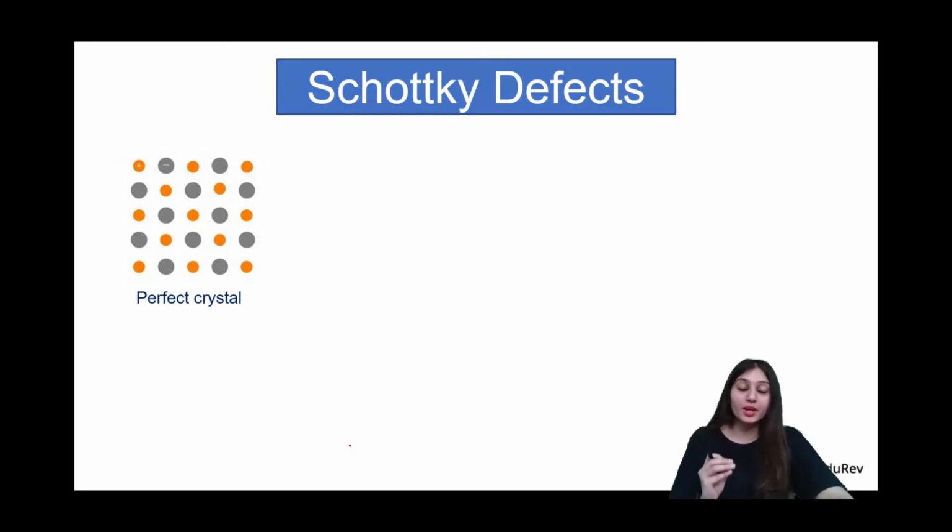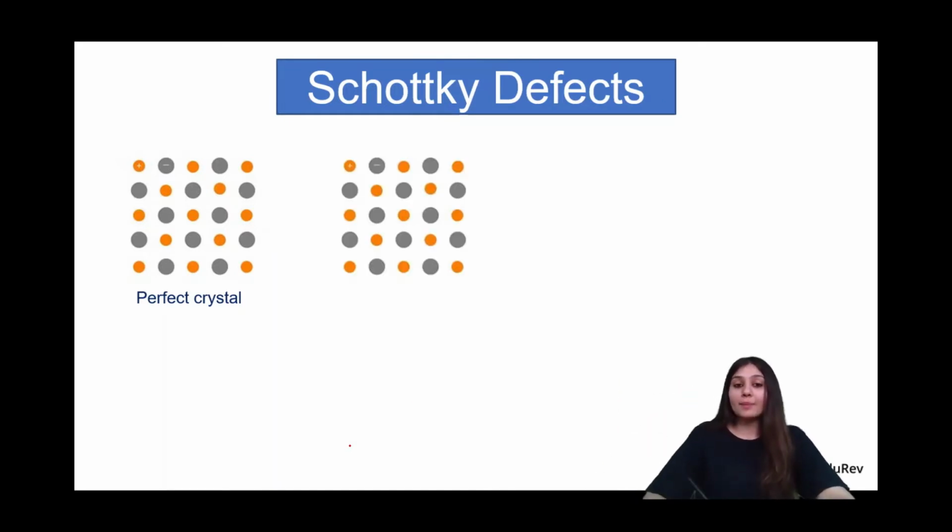It's completely out. If that happens, then the solid will have an excess negative charge, because if one cation is gone, there will be one extra negative charge, and as and when we touch the solid, we'd get an electric shock. But that does not happen. So whenever a cation is missing, the same number of anions have to move out of the crystal so as to maintain electrical neutrality, which is a rule we always have to follow. So whenever there is a perfect crystal and one cation decides to move out, the same number of anions will definitely have to move out, and that is what a Schottky crystal looks like.